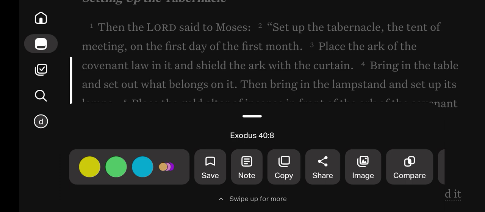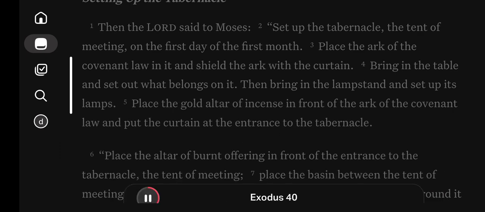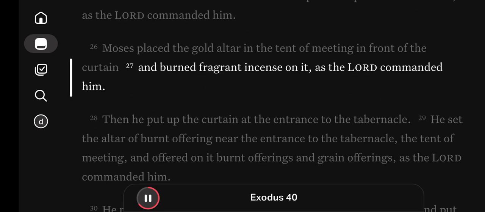Moses placed the table in the tent of meeting on the north side of the tabernacle outside the curtain, and set out the bread on it before the Lord, as the Lord commanded him. He placed the lampstand in the tent of meeting opposite the table on the south side of the tabernacle, and set up the lamps before the Lord, as the Lord commanded him. Moses placed the gold altar in the tent of meeting in front of the curtain, and burned fragrant incense on it, as the Lord commanded him.